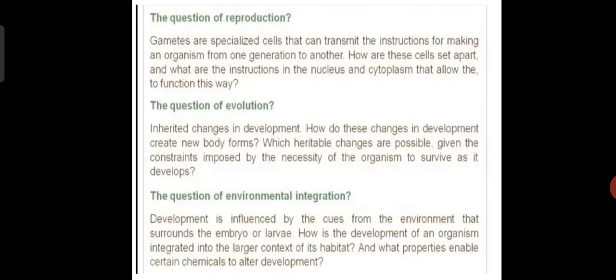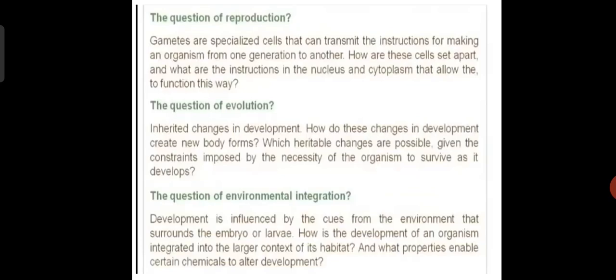Now the questions of reproduction. Gametes are specialized cells that can transmit the instructions for making an organism from one generation to another. How are these cells set apart, and what are the instructions in the nucleus and cytoplasm that allow these functions? That is reproduction. The question of evolution: how do inherited changes in development create new body forms? Which heritable changes are possible? How are organisms able to survive as they develop? These are the questions that arise in evolution.